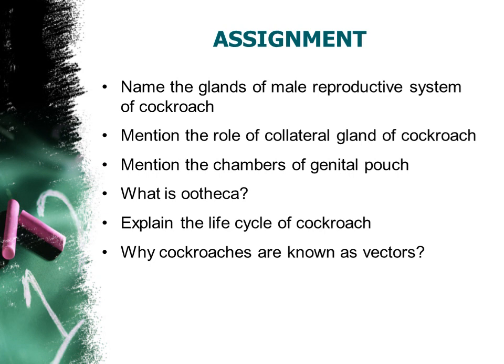Fine. And what is the ootheca? The ootheca is dark reddish-brown in color, and it is a capsule, 12 millimeters in size, and inside this ootheca it consists of 16 fertilized eggs. Fine. Okay. And explain the life cycle of the cockroach. Of course, we can give the life cycle and the duration also, for the egg becoming a nymph and the nymph becoming an adult.